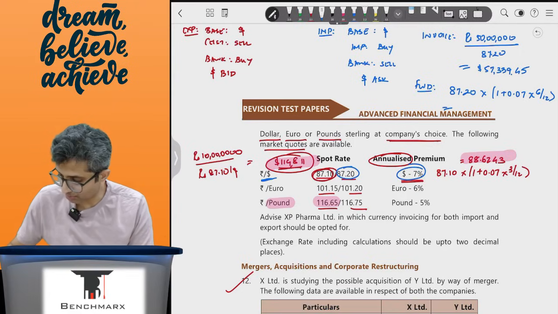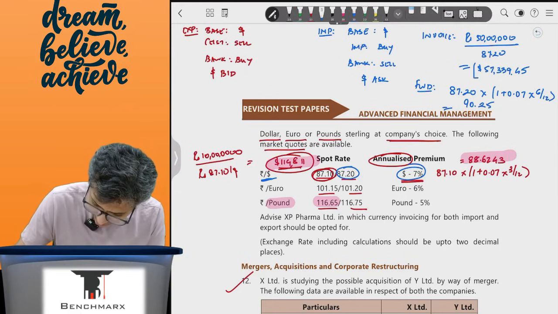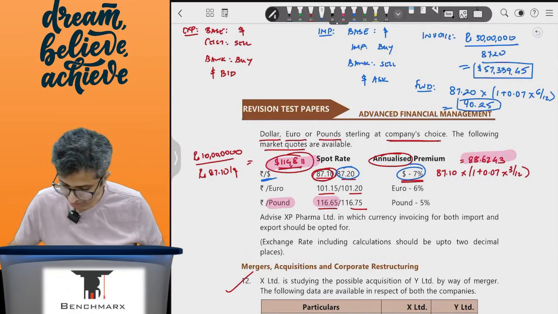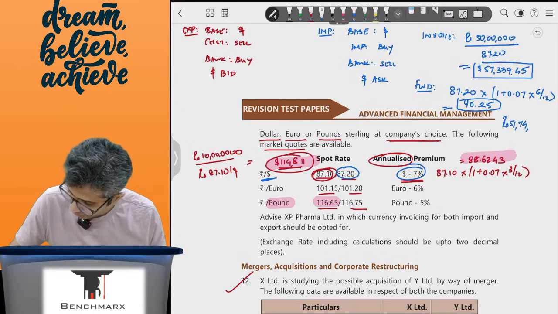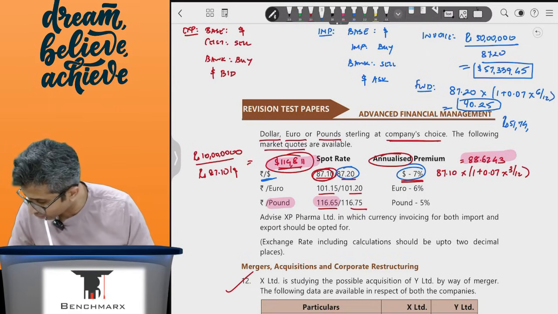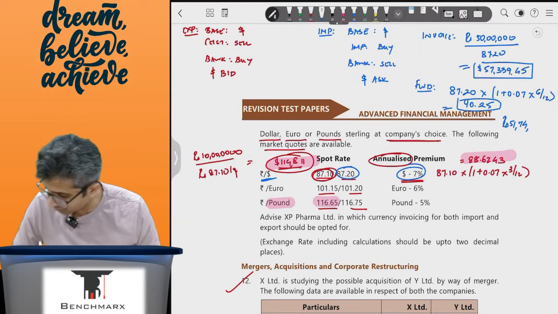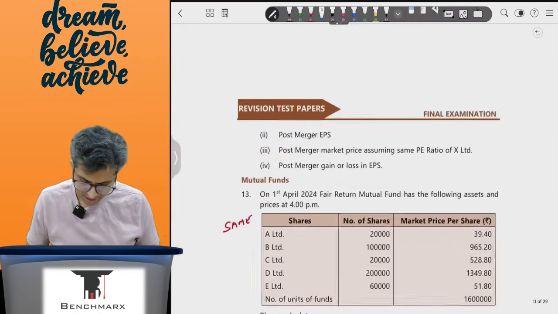So this is 87.2 into 1.035, which is 90.252, which means if I were to find out how much will be the amount, so this will be into 57,339.45, which is, you'll have to pay 51 lakh 74,885 approximately, right?